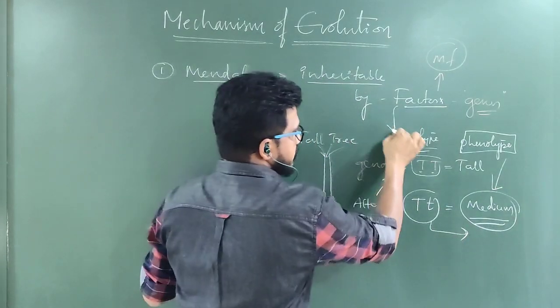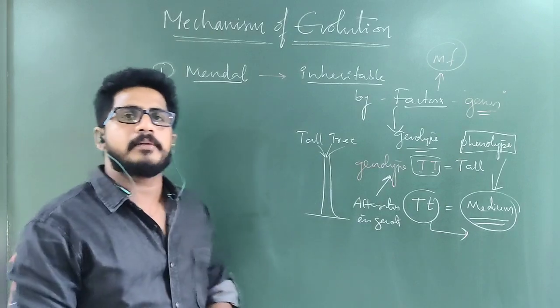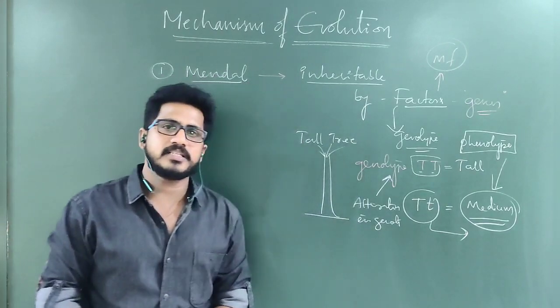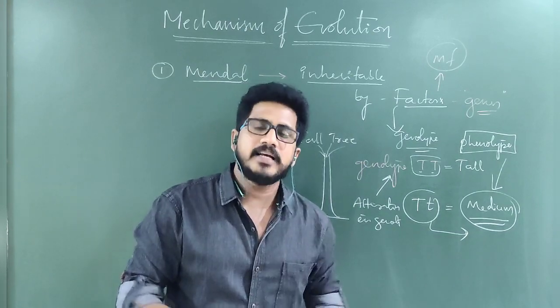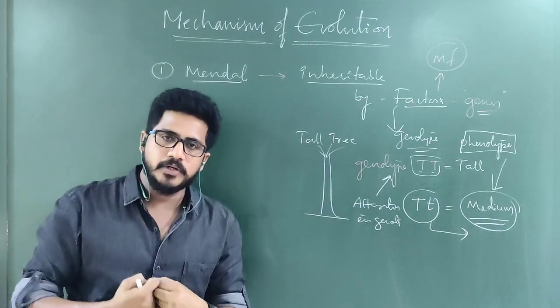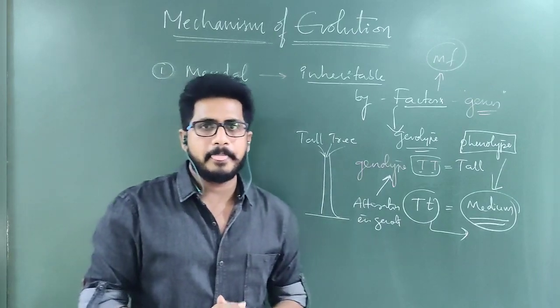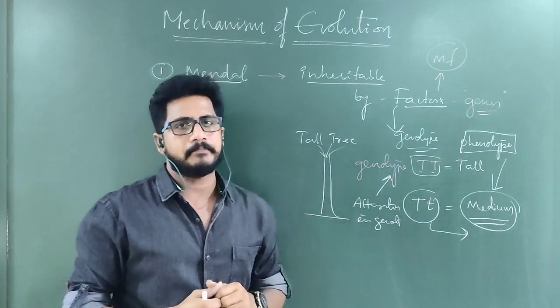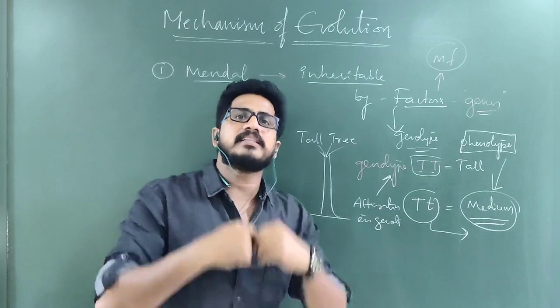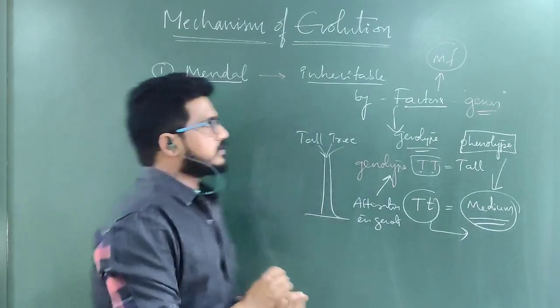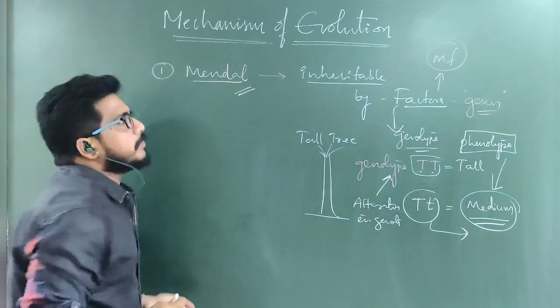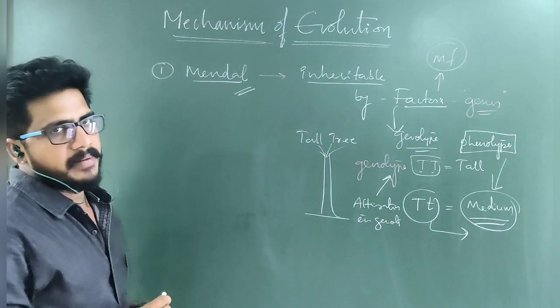So the factors, nothing but genes, should alter by some kinds of mutations and changes, and only then will some changes be executed in the phenotype. The changes that occur in the genotype reflect in the phenotype. What is phenotype? The observable thing. What is genotype? Inside the chromosome, they are responsible for one character. So this is the contribution regarding the mechanism of evolution by Mendel.